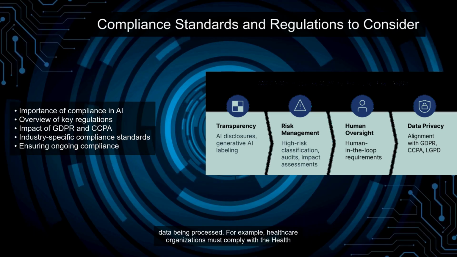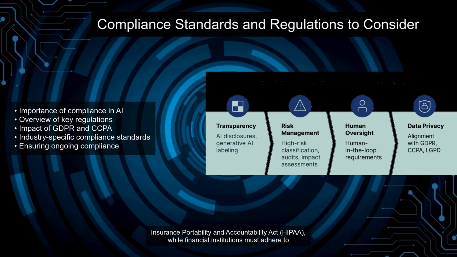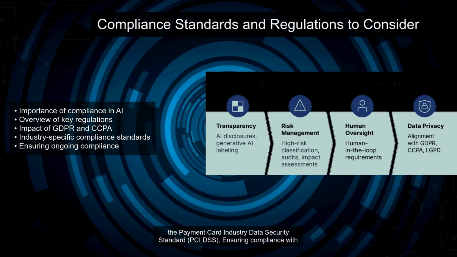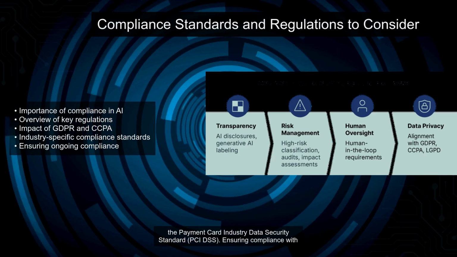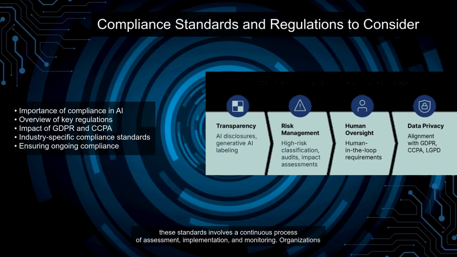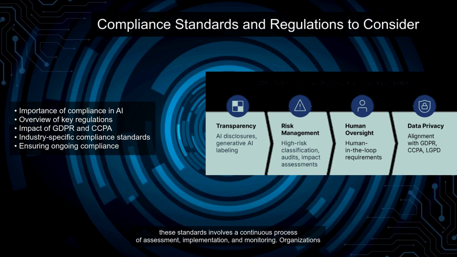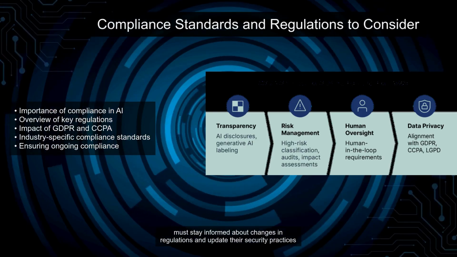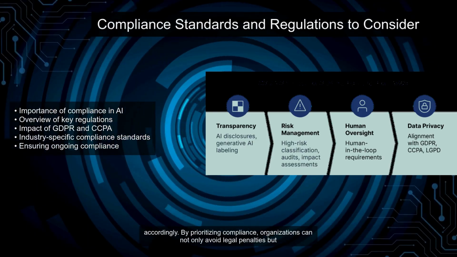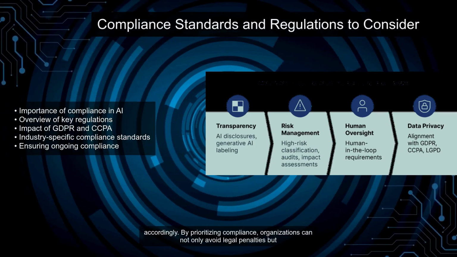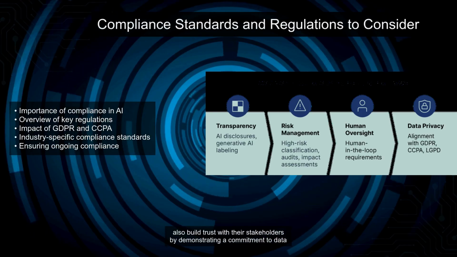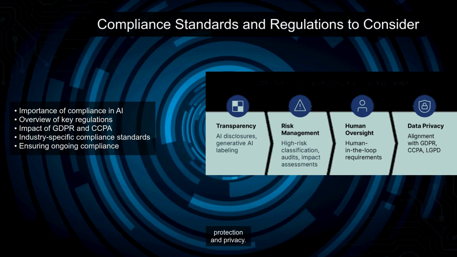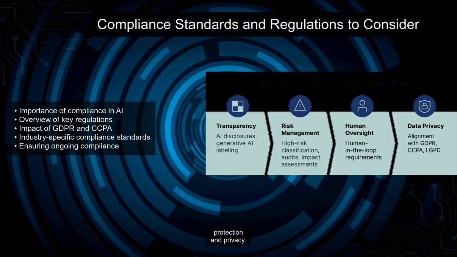In addition to these overarching regulations, there are industry-specific compliance standards that may apply, depending on the nature of the data being processed. For example, healthcare organizations must comply with the Health Insurance Portability and Accountability Act, HIPAA, while financial institutions must adhere to the Payment Card Industry Data Security Standard, PCI DSS. Ensuring compliance with these standards involves a continuous process of assessment, implementation, and monitoring. Organizations must stay informed about changes in regulations and update their security practices accordingly. By prioritizing compliance, organizations can not only avoid legal penalties but also build trust with their stakeholders by demonstrating a commitment to data protection and privacy.